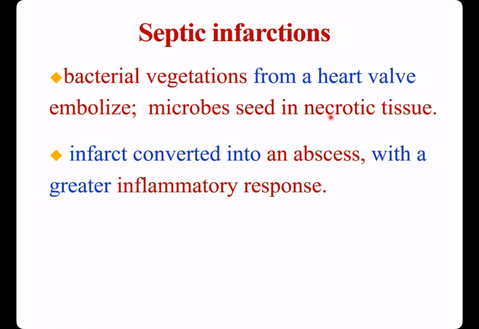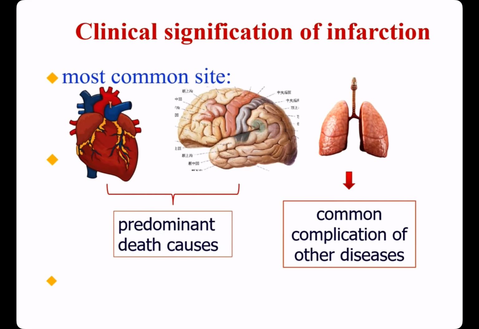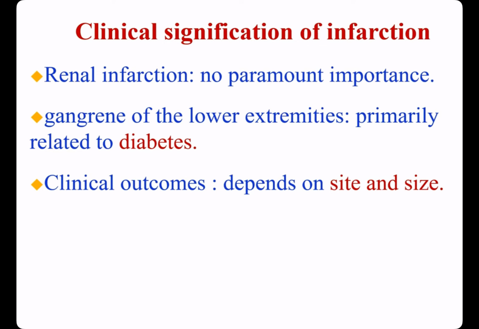Septic infarction occurs when bacterial vegetations dislodge from a heart valve and embolize, or microbes seep into an area of necrotic tissue. The infarct is converted into an abscess with a greater inflammatory response. Clinical significance of infarction: the most common infarcts are in heart, lung, and brain. Myocardial and cerebral infarction are the predominant causes of fatal disease. Renal infarction is not of paramount importance.